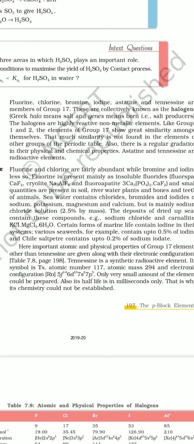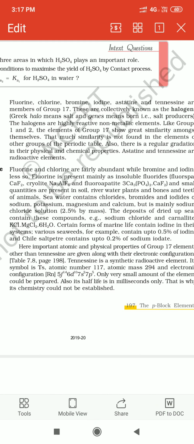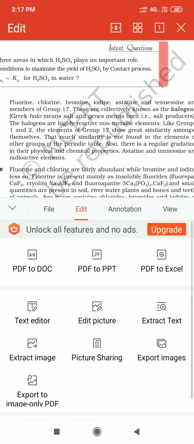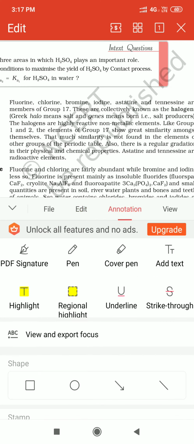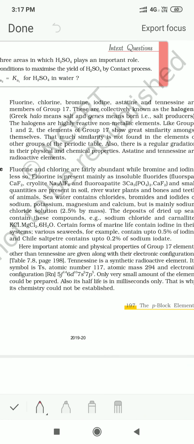Now, the occurrence. Fluorine and chlorine are quite abundantly found in nature. They are found in the form of minerals like calcium fluoride. Calcium fluoride is known as fluorspar, CaF2.